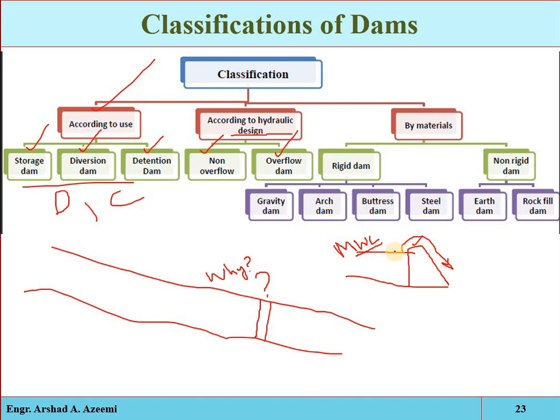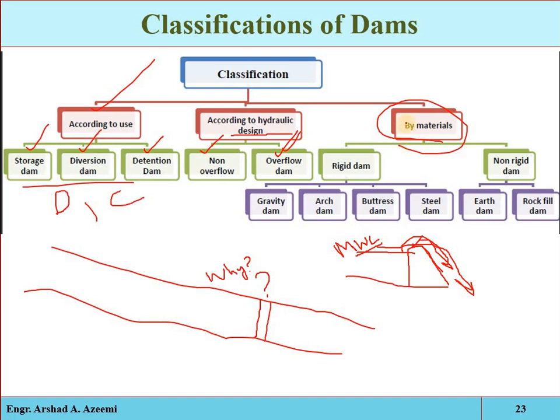That is called the non-overflow dam. Sometimes spillways are constructed over the dam structure, and the extra, surplus water is disposed into the downstream area over the structure. That is called the overflow dam. And most importantly, the third classification is based on the material from which you are constructing the dam: concrete or masonry, stone, bricks, sand, steel, timber, even rubber.